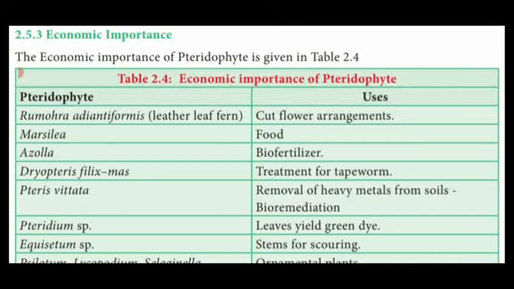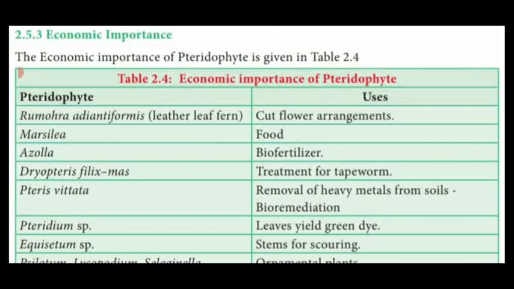First one, the plant Rumohra adiantiformis, known as leather leaf fern, is used in cut flower arrangements. So the flowers are arranged in the form of different pieces. The arrangement looks like that. That is said to be cut flower arrangements.